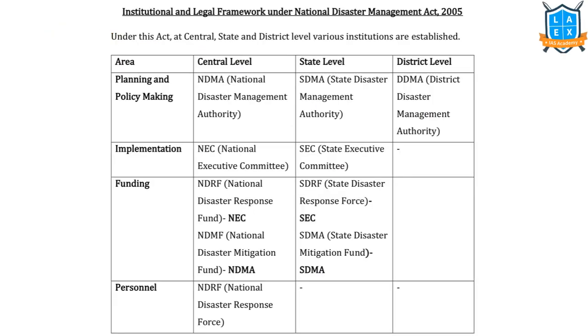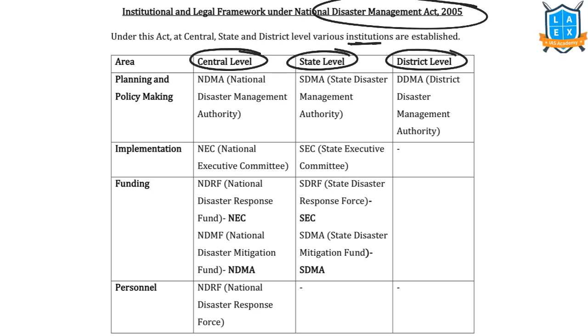There are certain terms that we should know with regard to these disasters. For that, we need to take the help of Disaster Management Act. Disaster Management Act 2005 has brought in certain institutions at central level, state level and district level. Let us see. For policy making, we have NDMA, that is National Disaster Management Authority, SDMA, that is State Disaster Management Authority, DDMA, that is District Disaster Management Authority.